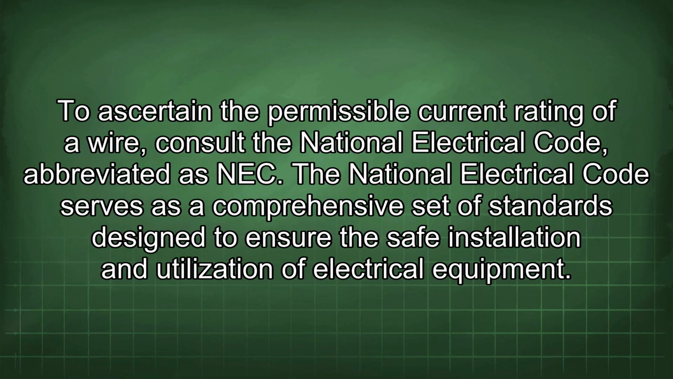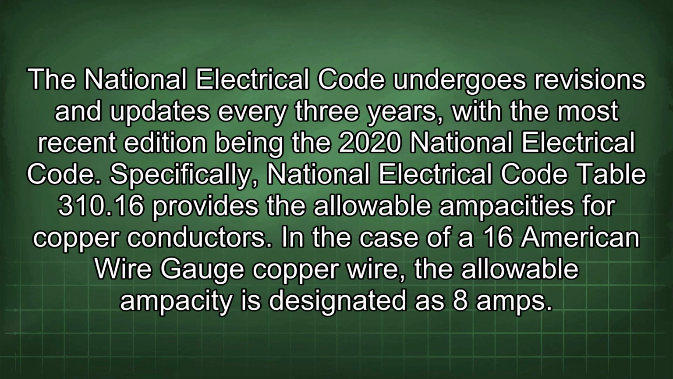To ascertain the permissible current rating of a wire, consult the National Electrical Code, abbreviated as NEC. The National Electrical Code serves as a comprehensive set of standards designed to ensure the safe installation and utilization of electrical equipment. The National Electrical Code undergoes revisions and updates every 3 years, with the most recent edition being the 2020 National Electrical Code. Specifically, National Electrical Code Table 310.16 provides the allowable ampacities for copper conductors.